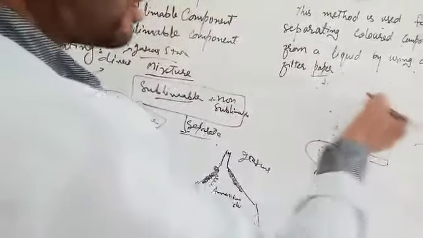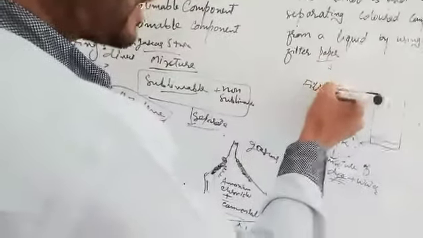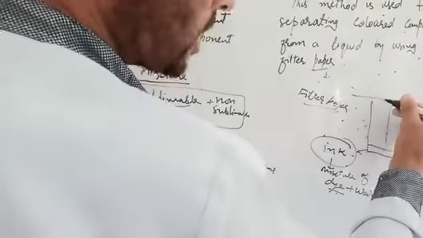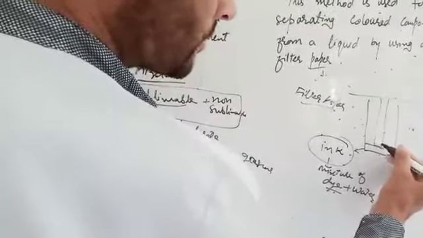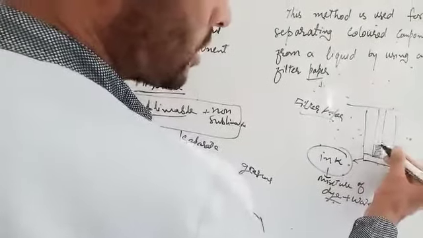Then we dip a filter paper with the help of a support in this. Only some lower side of the filter paper is touched with this mixture, then what happens?